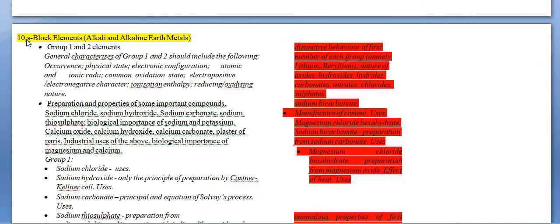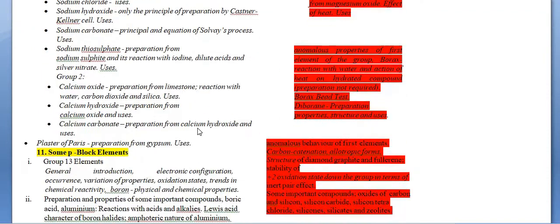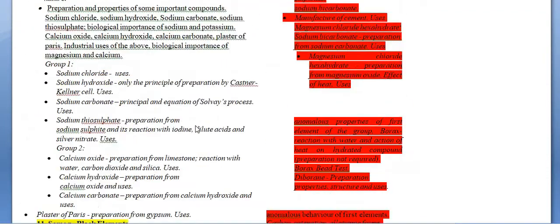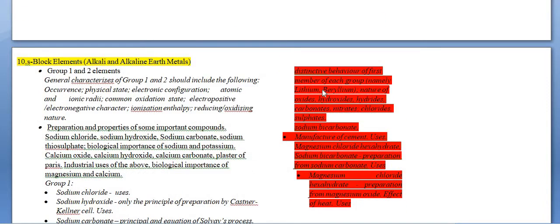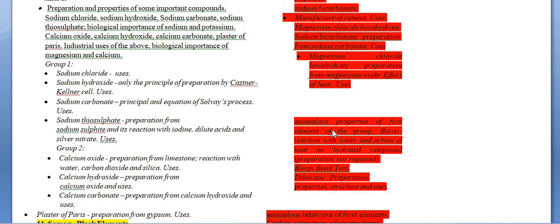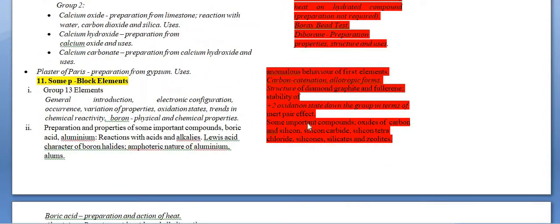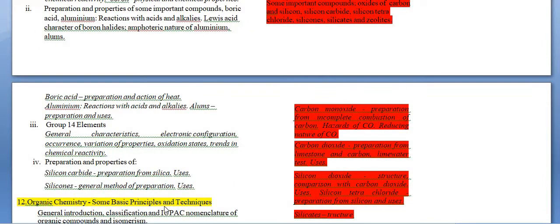Now moving on to chapter number 10, that is the S block elements, alkali and alkaline earth metals. Yes, there is a huge change in this S block and P block elements, but most of the compound formations and their uses are decreased from this chapter. Only the basic topics will remain there. The same happened in class 12. They decreased the topics from class 12 also, and here you see all the topics were decreased. Few were left, only the basic ones. So no need to worry.